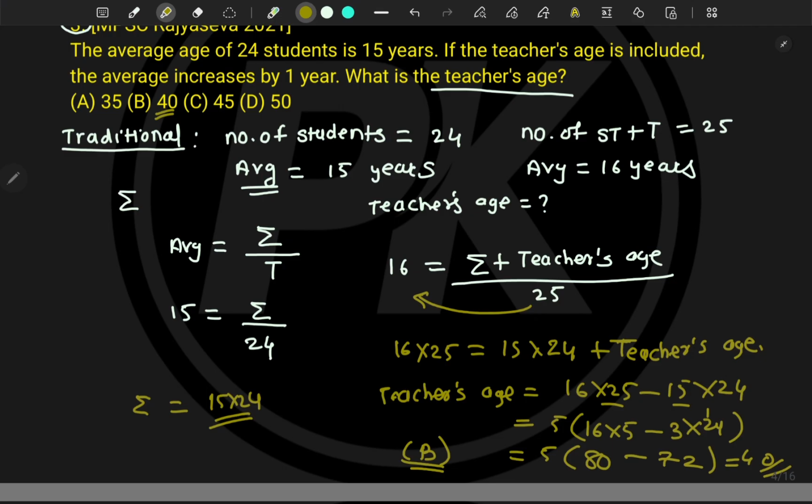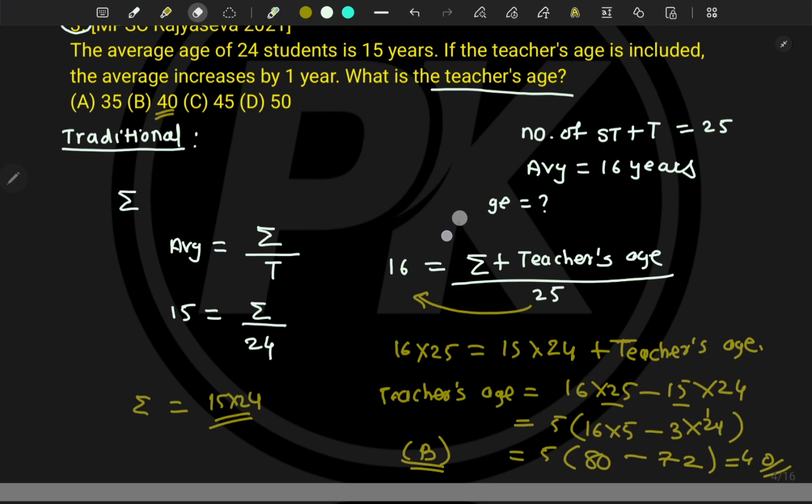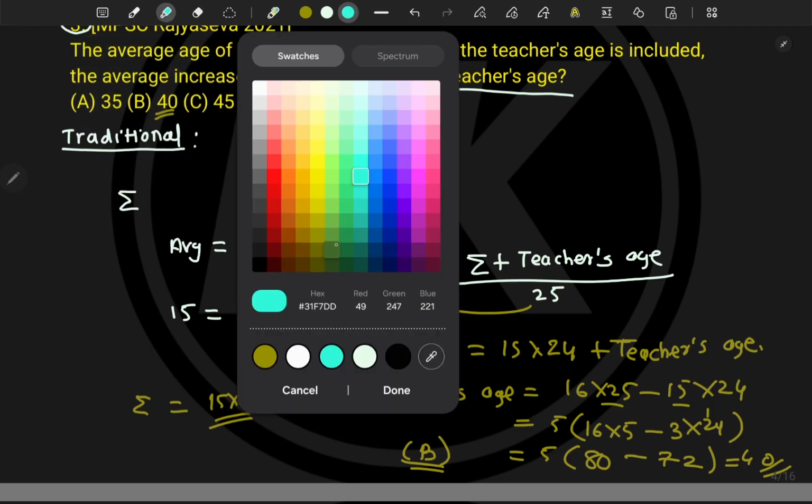Now you understood how big the traditional method is. We are not going to do this method in the examination. If you start following such methods in the examination, it will be very difficult for you to complete the number of problems within the given period of time. Now I will erase the given data portion and we will try to solve the problem with our method. I'll change the color and we will solve it by our green method.